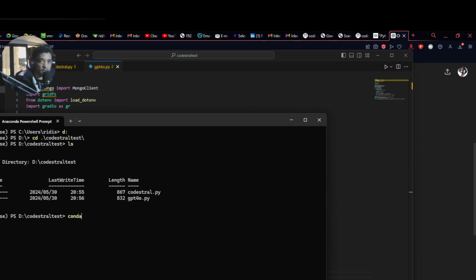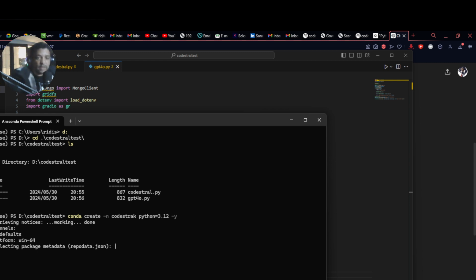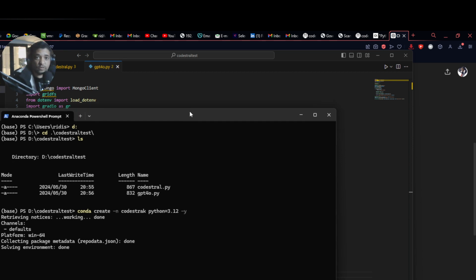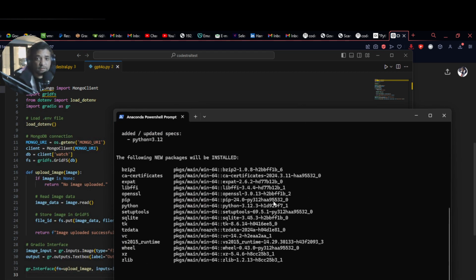Right. conda create -n codestral python=3.12, and let's install that sucker. Oh, I spelled it wrong. I'm not as good as AI. My apologies.